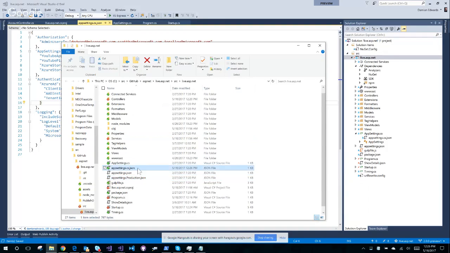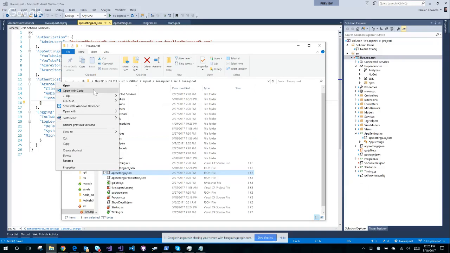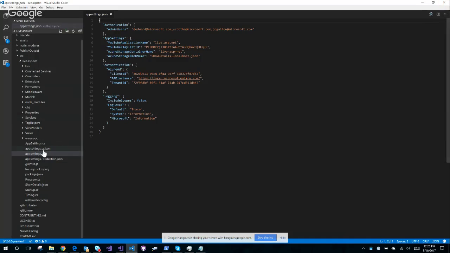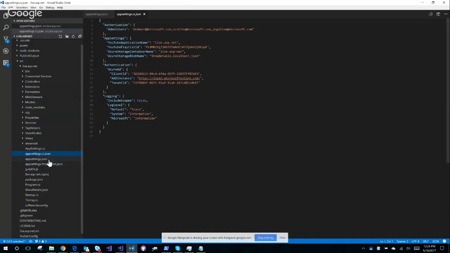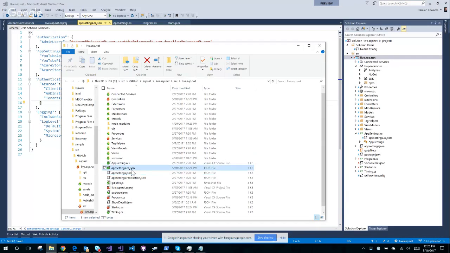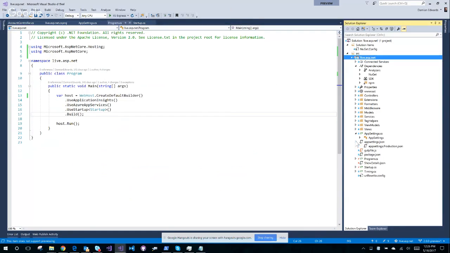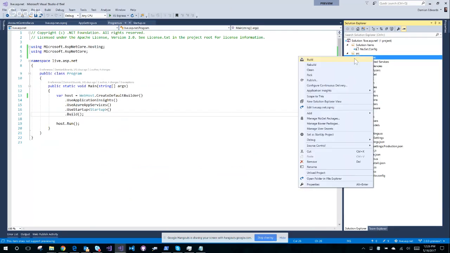I'm pretty sure. Oh, it's because it's still there. Wait. Are they the same file? Wait, what happened there? That's my appsettings.json. Okay. It duplicated the file. Well, that's a bug. Let's just delete that one. All right. There's my two files. Okay. That's better. Okay. Let's give it a kick.